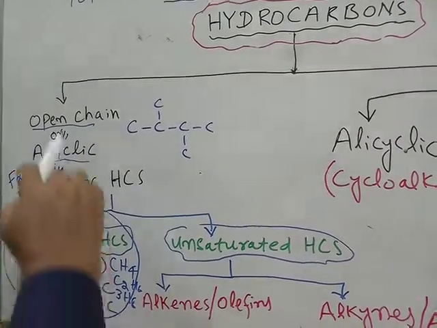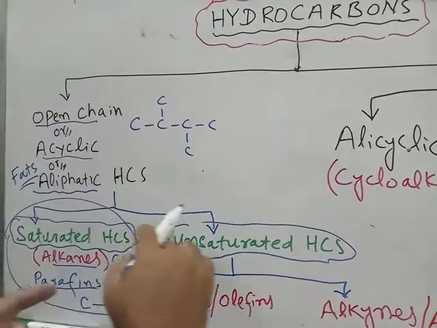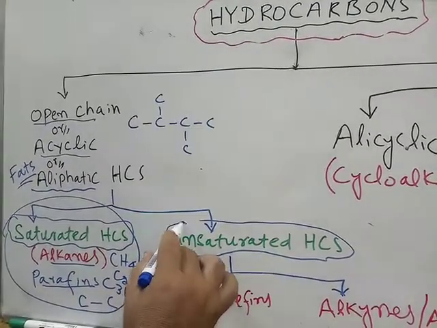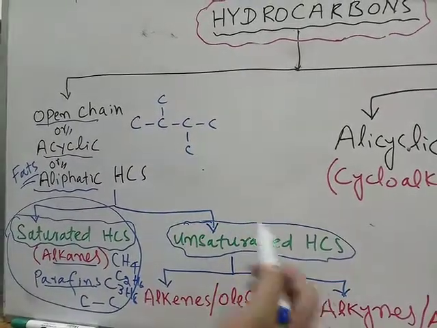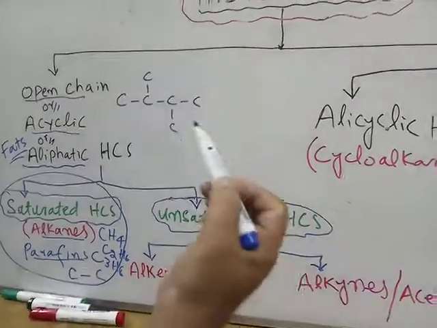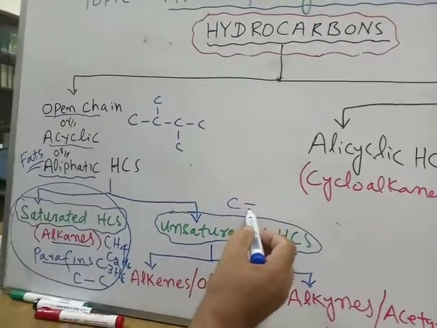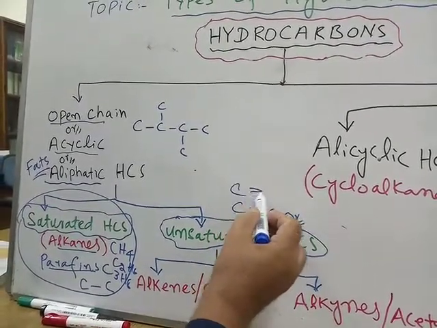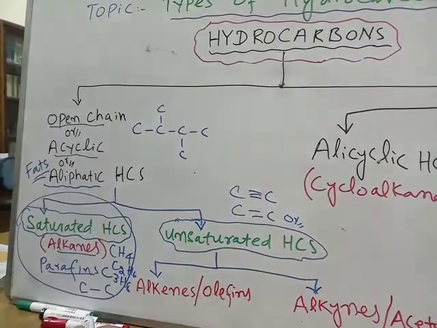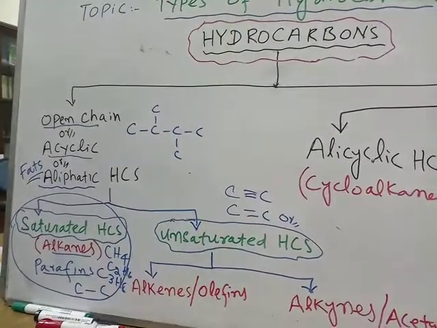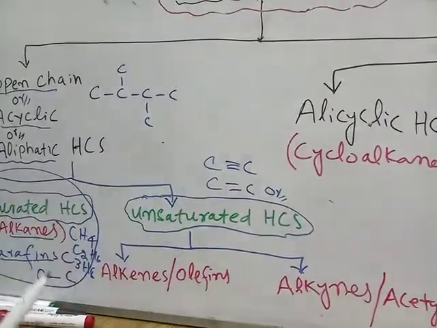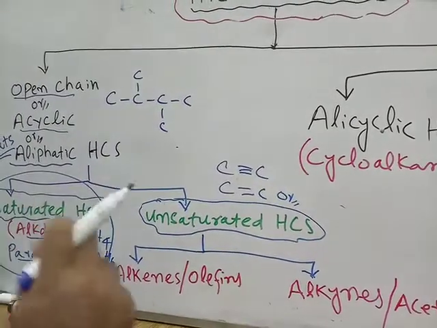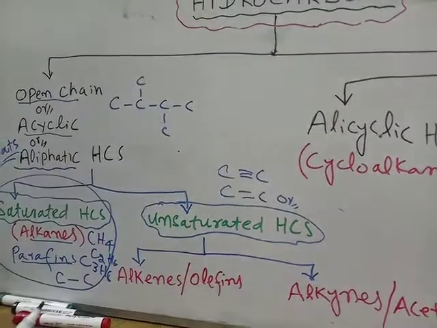The other type of the open chain hydrocarbon is the unsaturated hydrocarbons. Unsaturated hydrocarbons are those hydrocarbons which contain at least one carbon-carbon double bond or carbon-carbon triple bond in their molecules, or they may have both, or two double bonds or two triple bonds, but they have at least one double bond or triple bond in their structures.